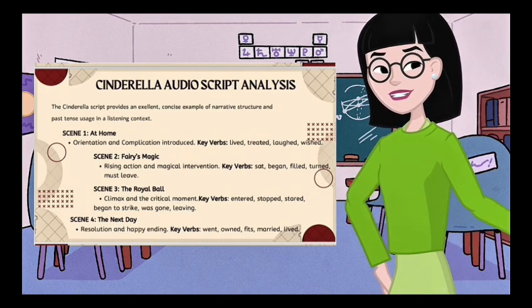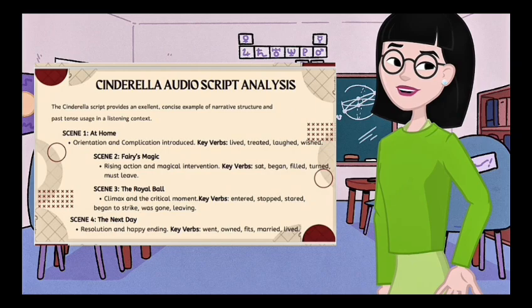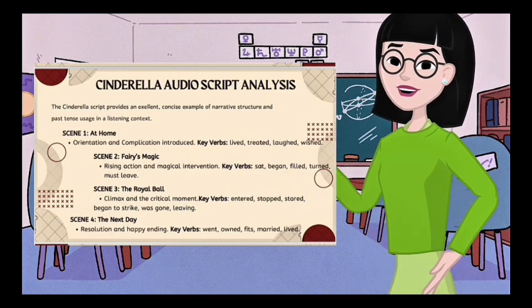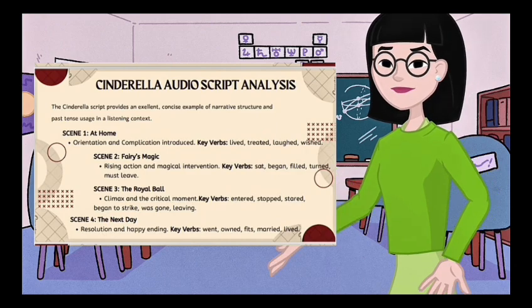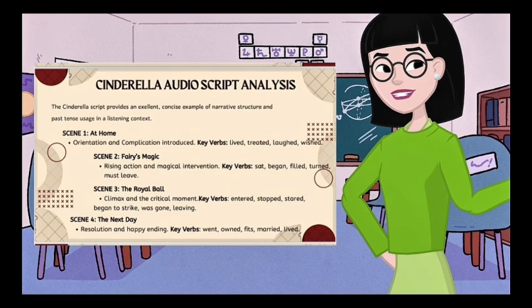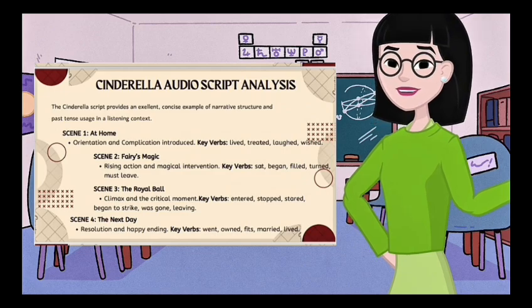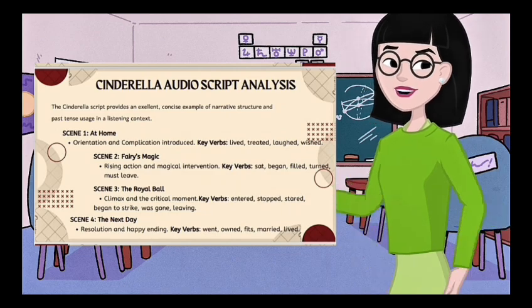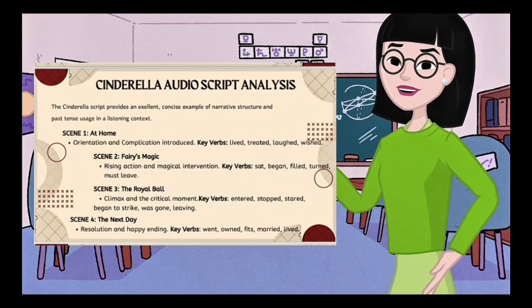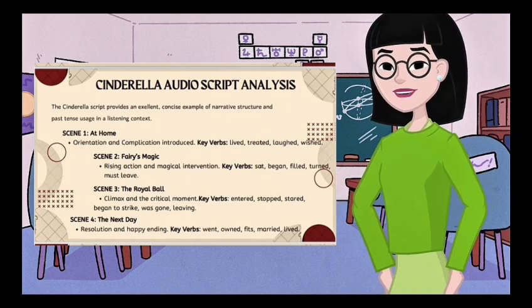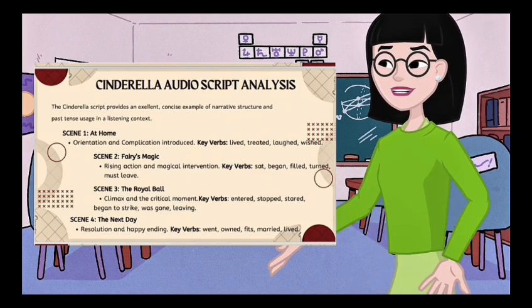The key verbs like lived, treated, loved, and wished show Cinderella's daily life and her hopes. In the second scene, the fairy's magic, the rising action begins. Verbs like said, began, filled, and transformed highlight the magical transformation that changed her life. The third scene, the royal ball,